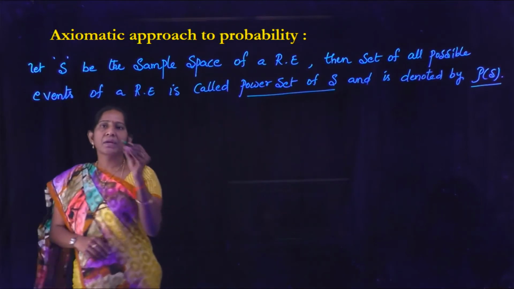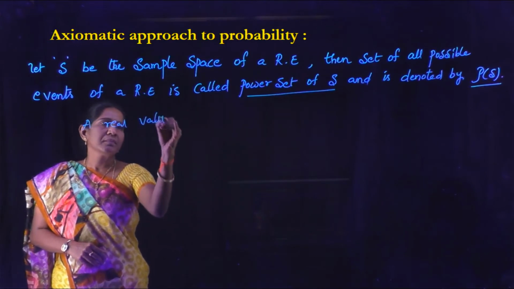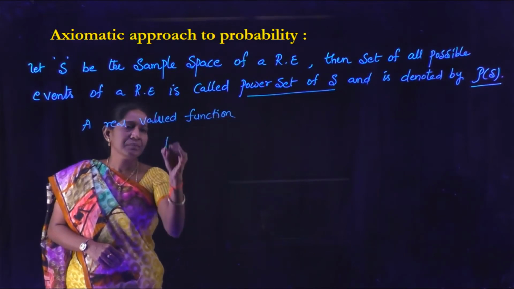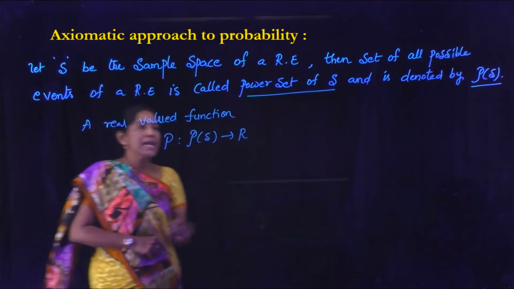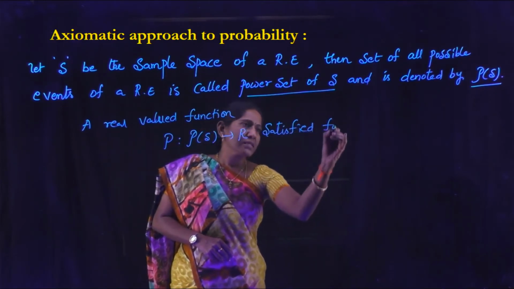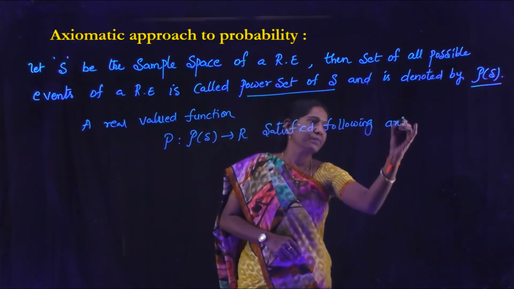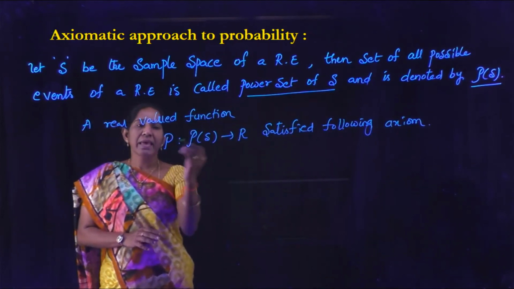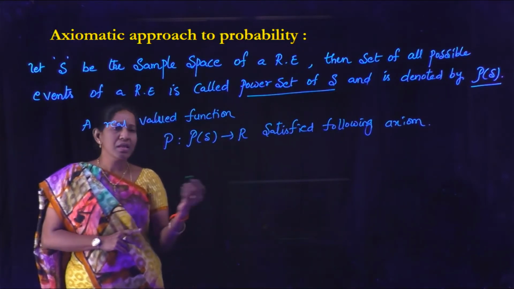So, a real valued function P from P of S to R, satisfying the following axioms, is called a probability function. Then P from P of S to R satisfies the following axioms.